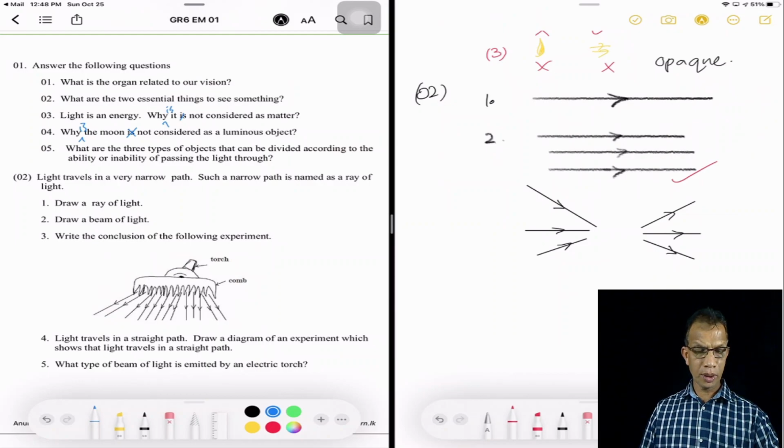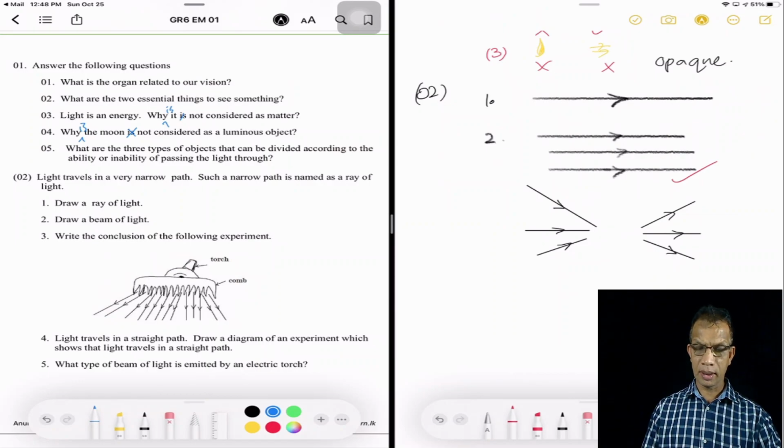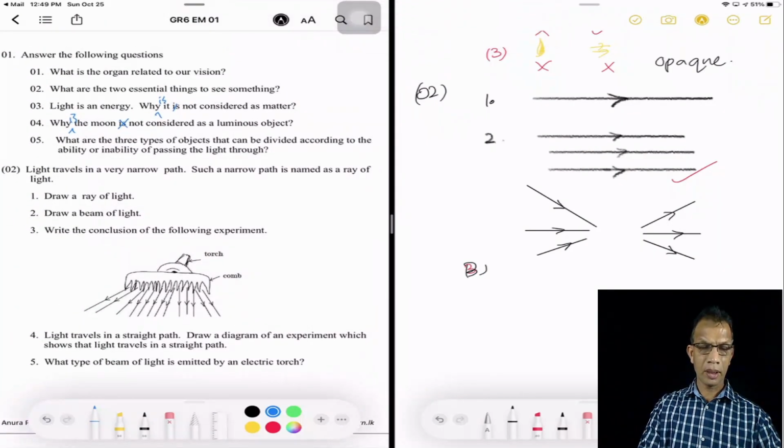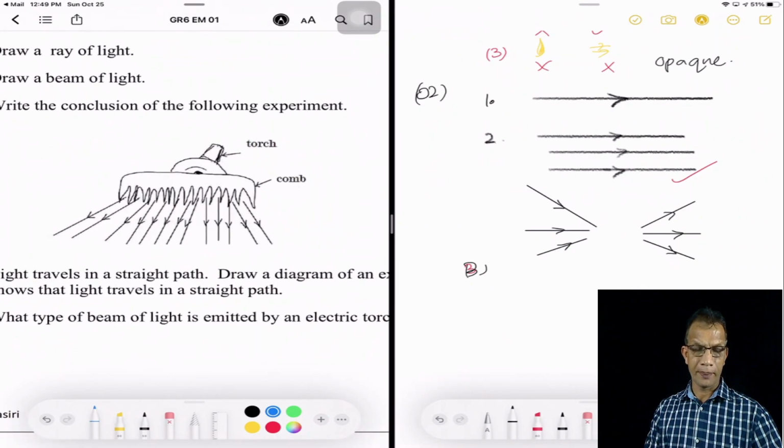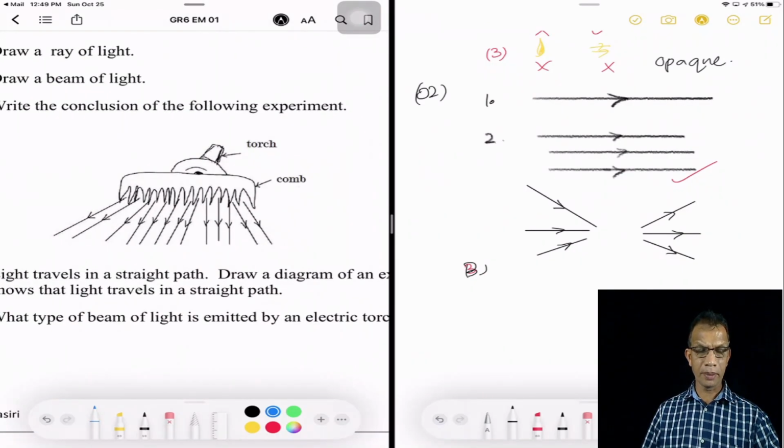And when we move to the third one, it is an experiment. It says, write the conclusion of the following experiment. What's that experiment? A torch is used, a comb is used, and you can see the light rays. The light of the torch is converted into light rays.